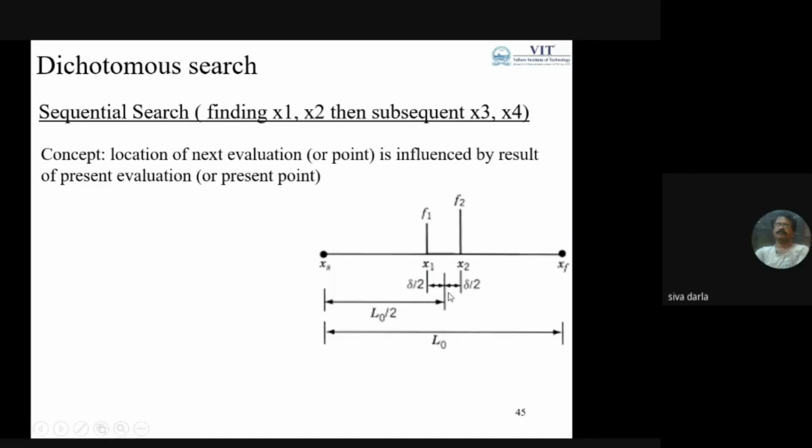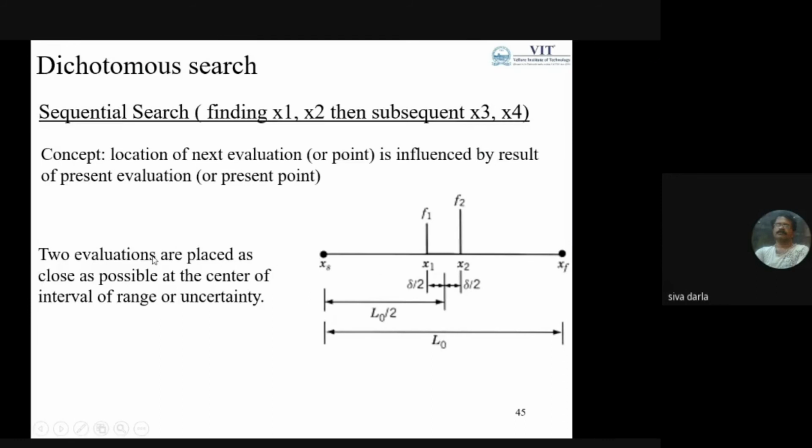At the middle of the initial range, we can consider x1 as the midpoint minus delta by 2, and x2 as the midpoint plus delta by 2. At these two points I am going to evaluate the function. So two evaluations are placed as close as possible to the center of the interval of uncertainty. This is the concept.